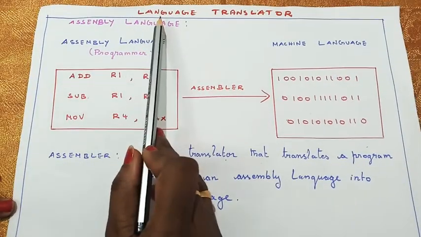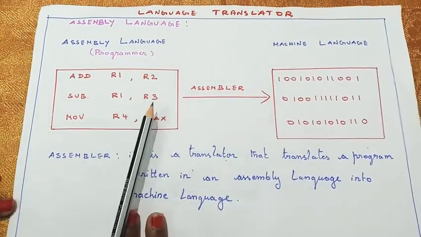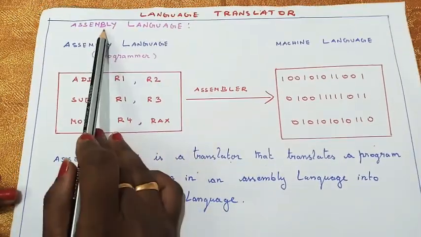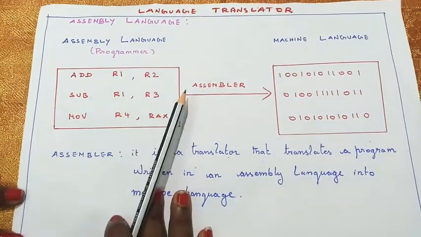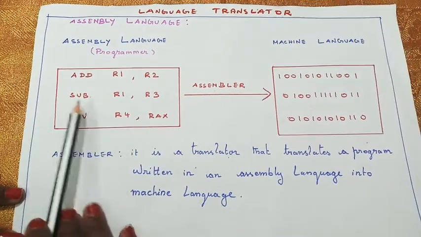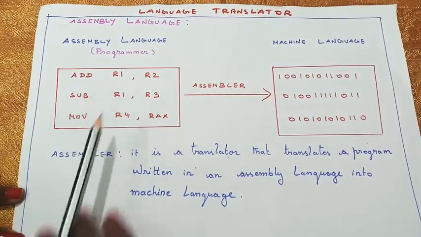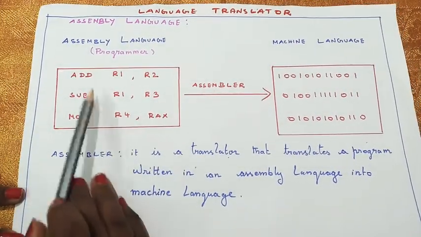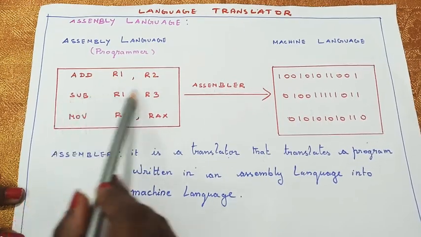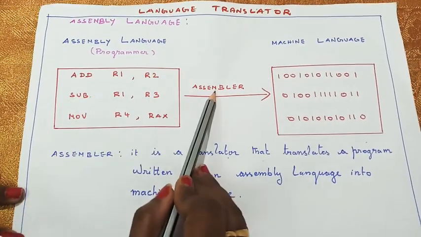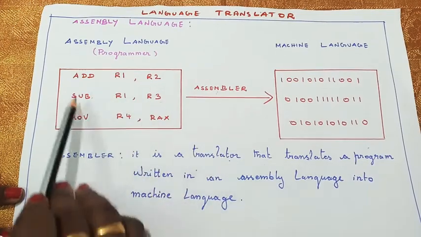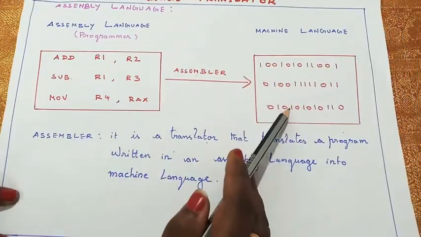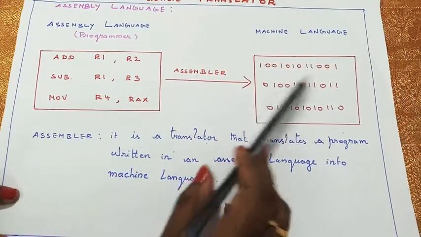Okay students, let's see what is a language translator. There are three types. The first type is assembly language. Let's see what is assembly language. Anything typed in your computer, imagine this is a computer. Any word or information you type in the computer, this assembler converts all the information into machine readable form. That is zeros and ones.